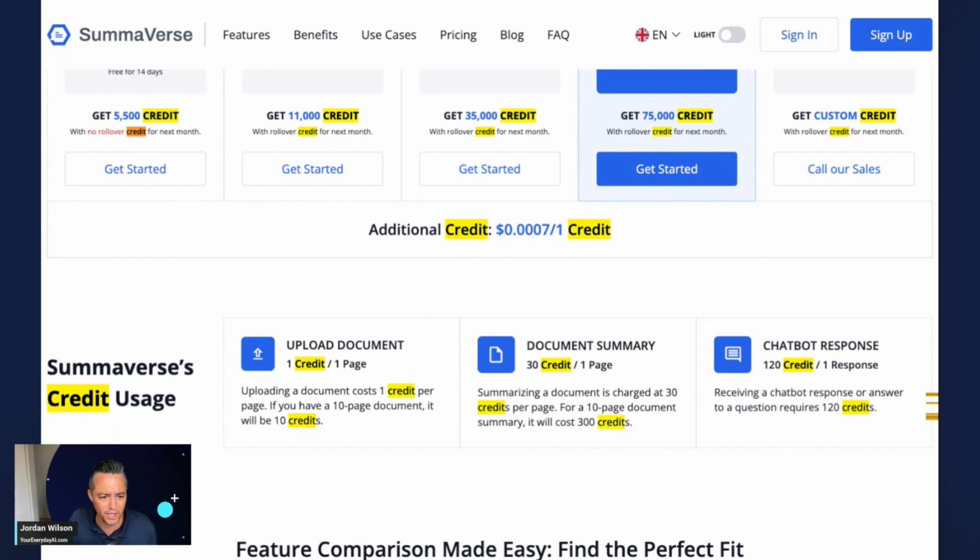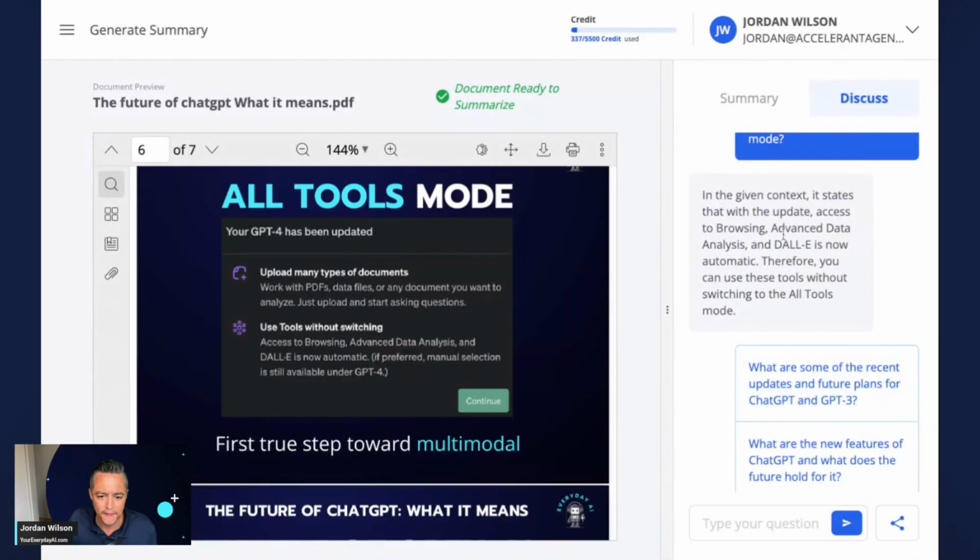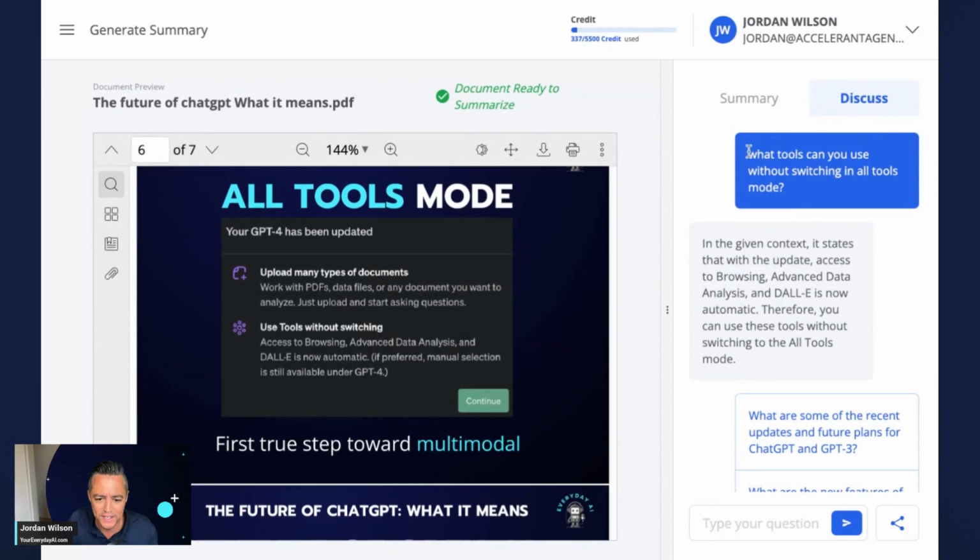All right, let's jump back and see how it did. I asked, what tools can you use without switching in all tools mode? It says in the given context, it states that the update access to browsing, advanced data analysis, and DALL-E is automatic. Therefore, you can use these tools without switching. So it did a good job. It caught browsing, advanced data analysis, and DALL-E. Pretty good job.